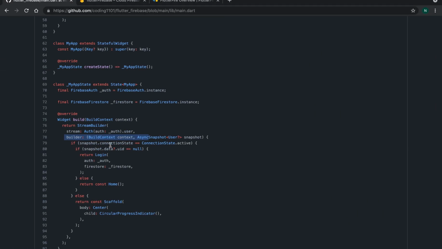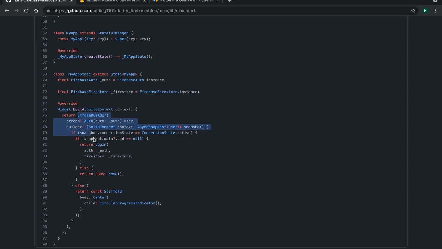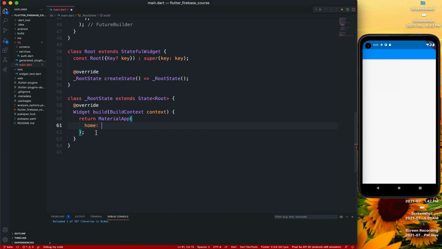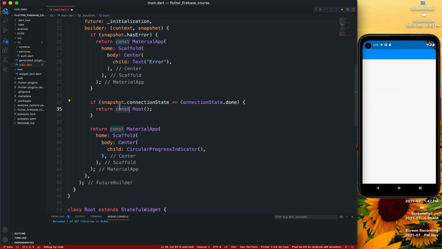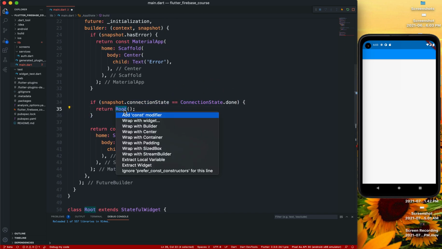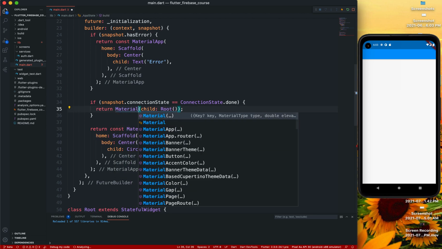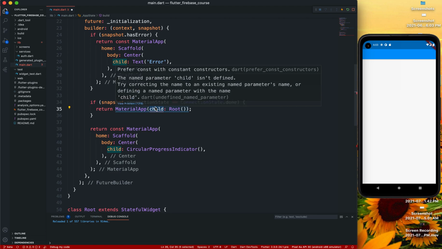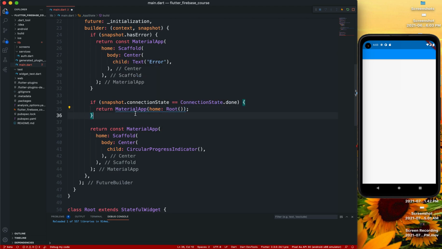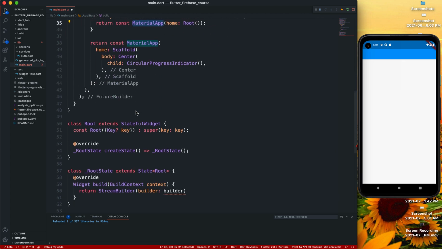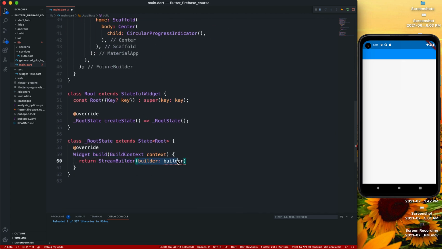Now for the home, if we see properly, we are going to be using not a material app but a stream builder. Stream builder. And basically what I am going to do here, app widget, material app, and basically we have two things. That's going to be the stream and the builder. I'll give it a semicolon. So the stream,